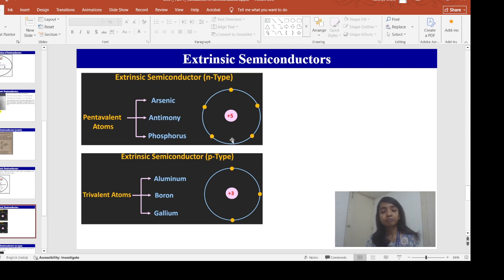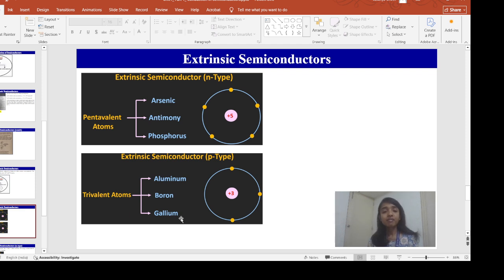Phosphorus has 5 valence electrons, so it can donate the electron to silicon. That is why it is called a donor atom. Now what is a p-type semiconductor? When I dope the intrinsic silicon with trivalent impurities, that means atoms that have 3 valence electrons in their outermost shell, for example aluminium, boron, gallium, we get a p-type semiconductor. Suppose I am doping intrinsic silicon with boron.